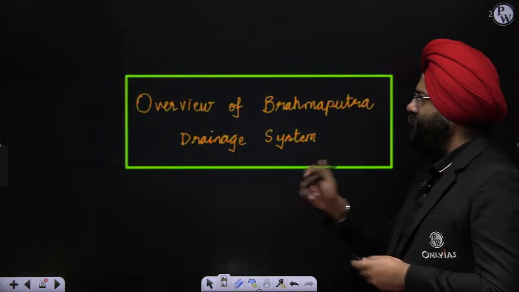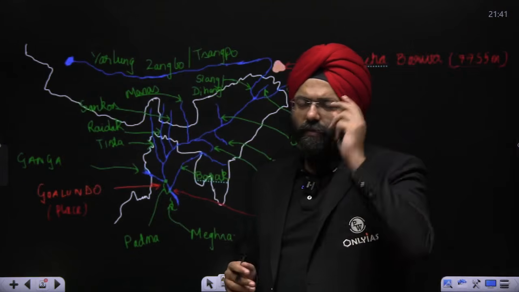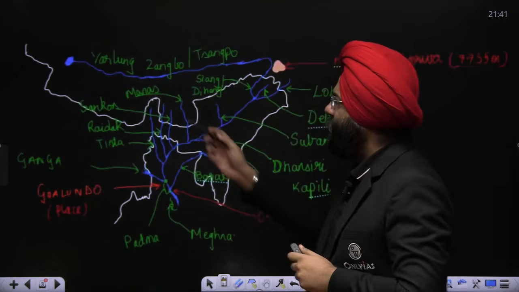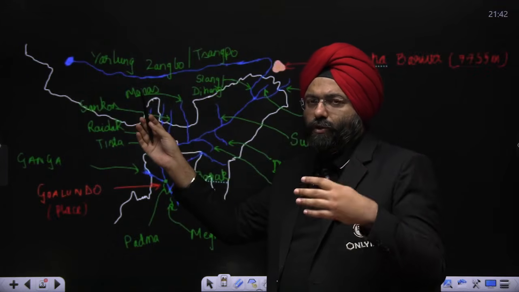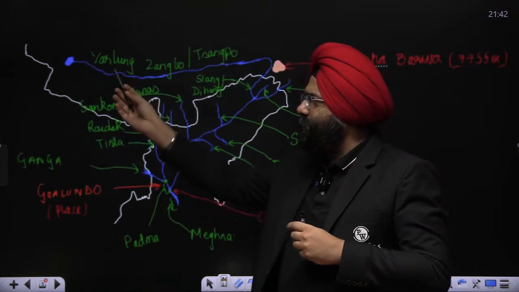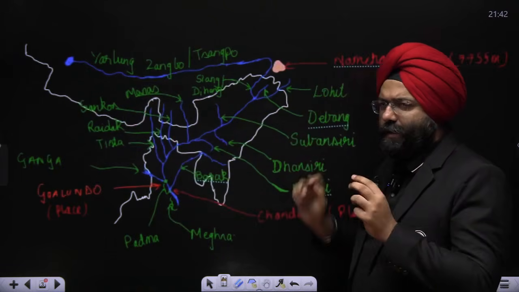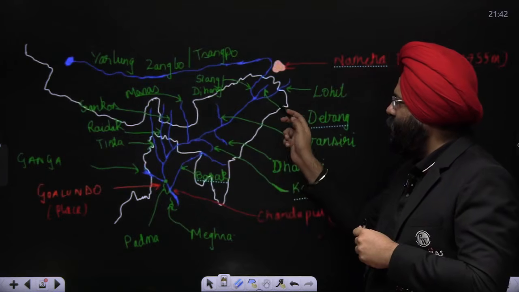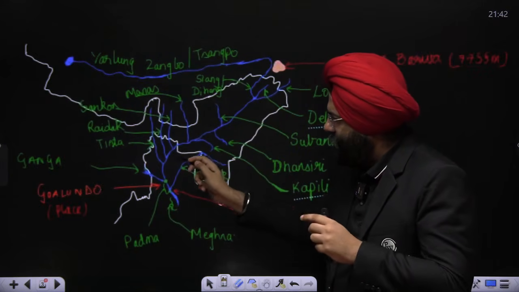The first part is the overview of the Brahmaputra drainage system. Now, you have already seen that we have multiple times studied the Brahmaputra drainage system. So briefly, let's understand. The river Brahmaputra, basically originating in the Tibetan region, flows for about 1200 kilometers and enters India. When it enters India, it is known as Siang or Dihang. When it meets Lohit and Dibang, then it is known as Brahmaputra, and then it flows down, then enters Bangladesh.